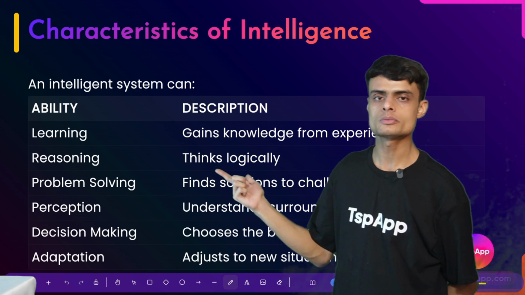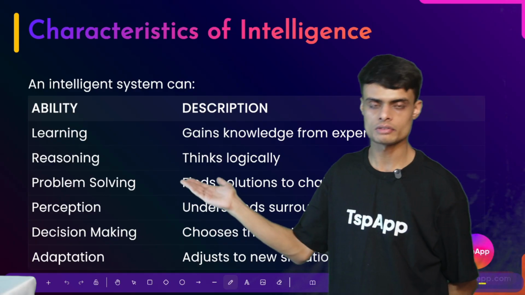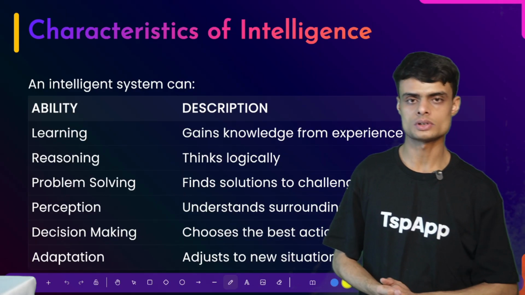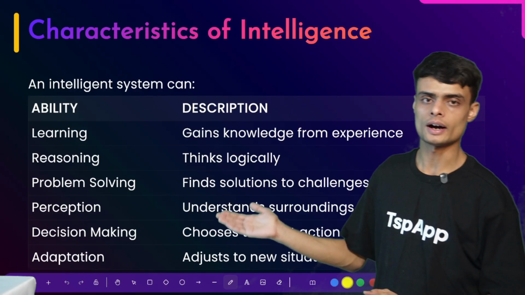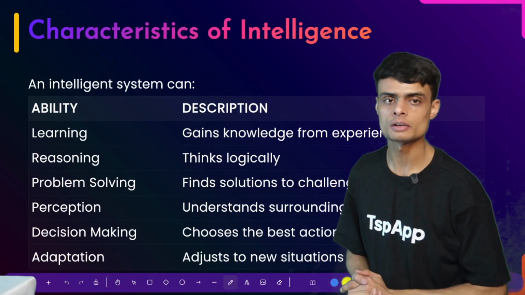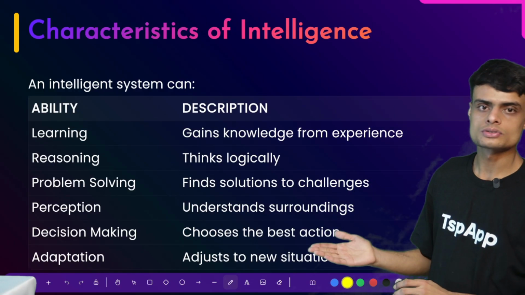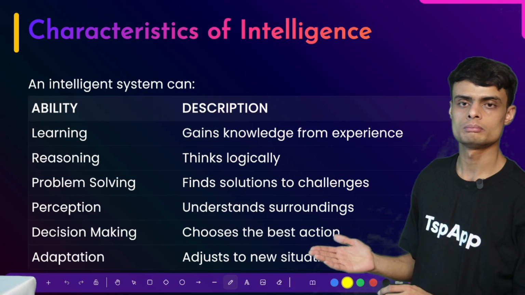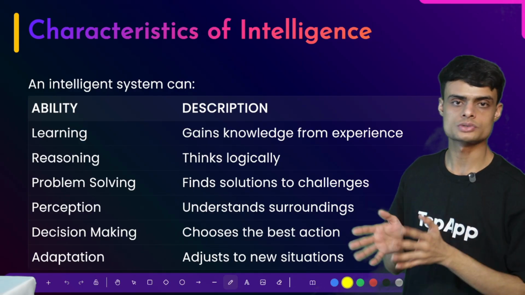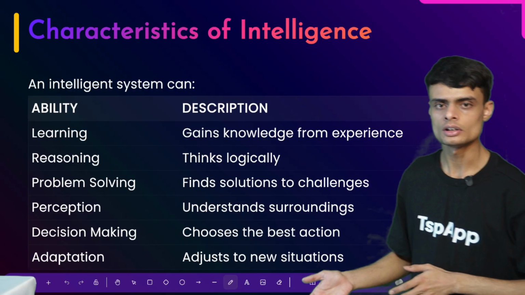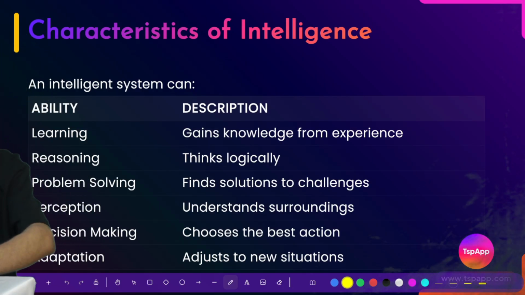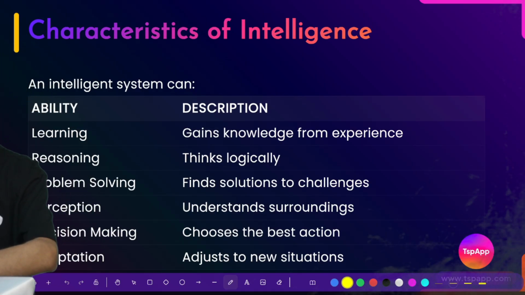Okay, problem solving, if you are given a situation, what action will you take? Problem solving. Perception, understanding the surrounding, what is around me. Then decision making, what is decision making? Trying to take the best action based on the available resources, based on the available options. Then adaptation, adjusting to the new situations. So these are all the characteristics which are related to intelligence.